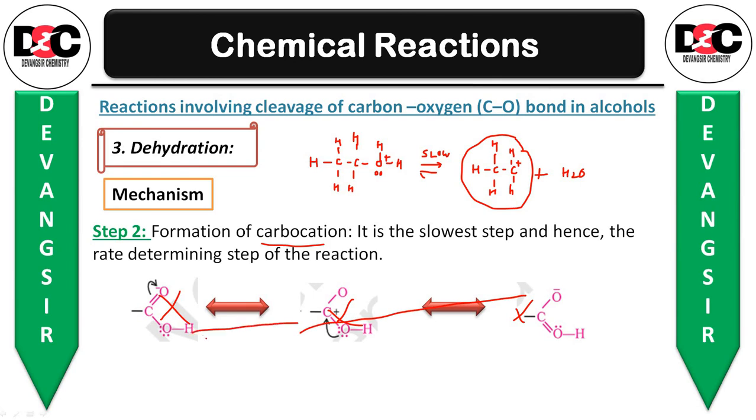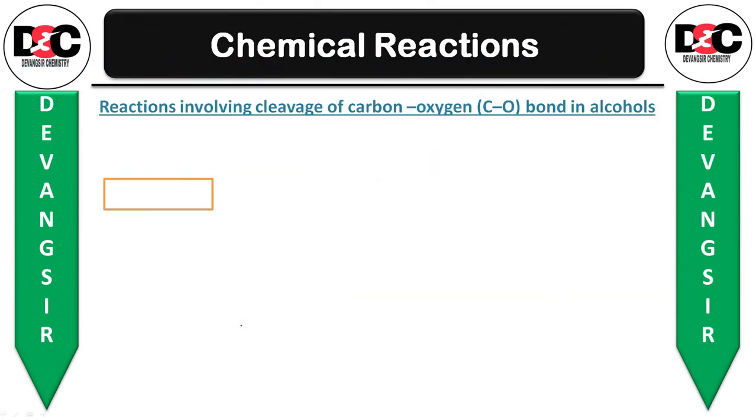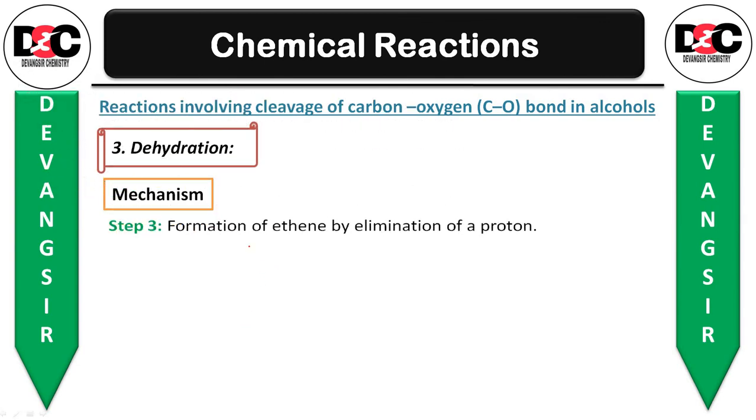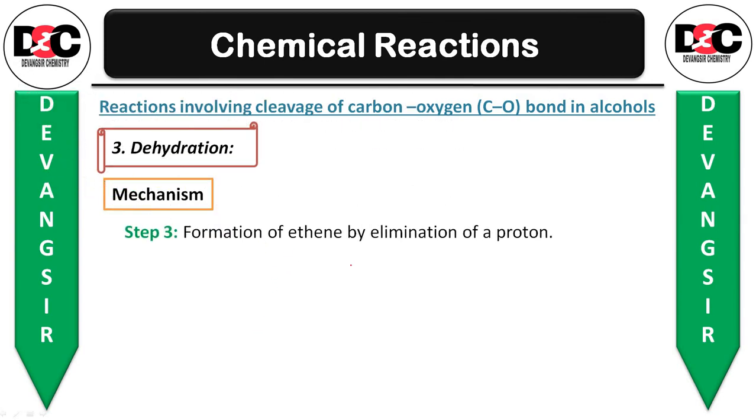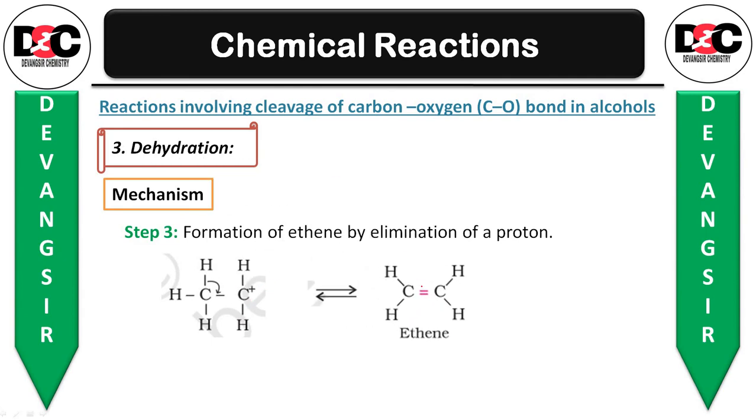Okay, now step number 3 in the mechanism, formation of ethene by elimination of the proton. Okay, so let us see that the carbocation will be converted into ethene, that is alkene, and removal of H plus.